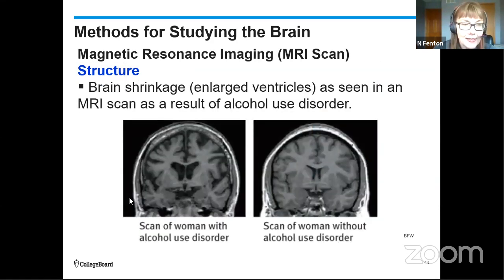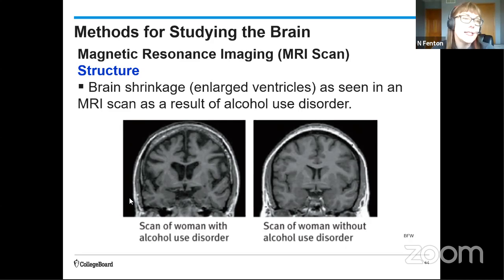So here's an example of something like that they might use to study various conditions. Brain shrinkage, which is evidenced by enlarged ventricles. You can see that on the image on the left. And this is shown as a result of alcohol use disorder, right? So they're having this woman who has alcohol use disorder, and this is her brain, and she's being compared to a control condition, a woman of the same age without alcohol use disorder.